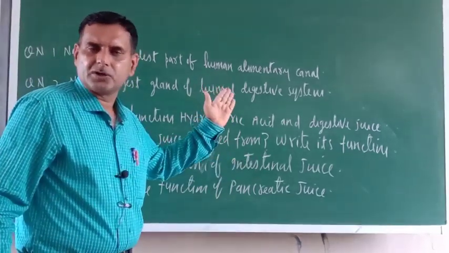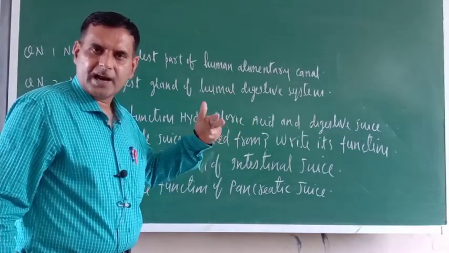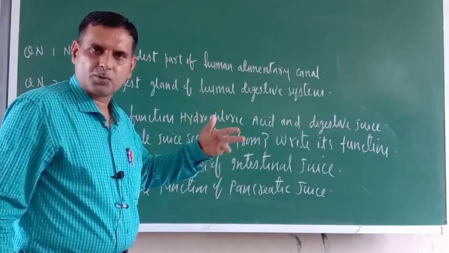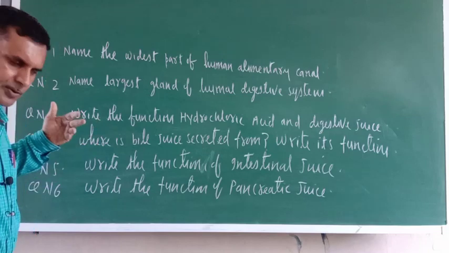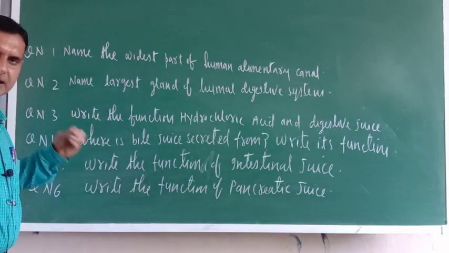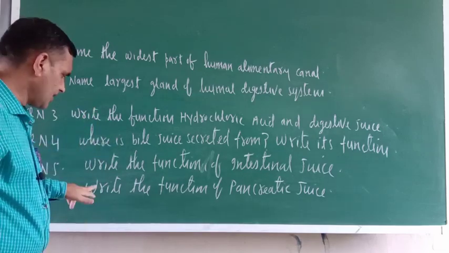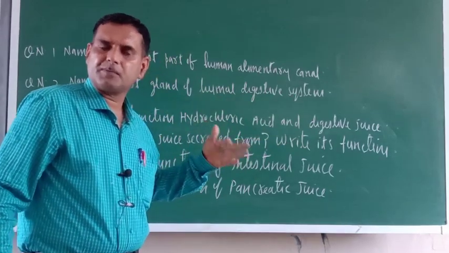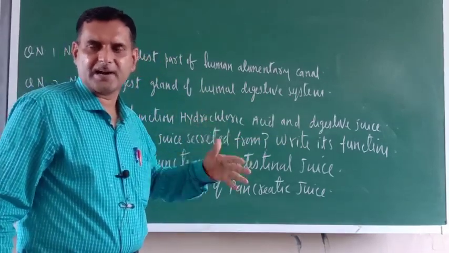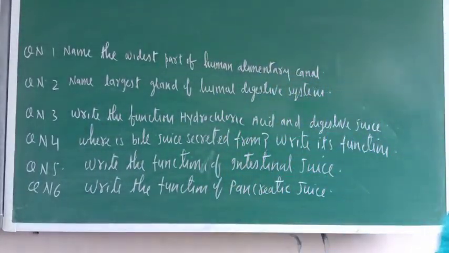Just now I told you, it digests the carbohydrate into glucose, fat into fatty acid and glycerol, protein into amino acids. And where does the digestion process get completed? The digestion of food gets completed in the small intestine only. Write the function of pancreatic juice. Pancreatic juice helps in the digestion of carbohydrate, fats and proteins. So these are some of the things and their answers you must write.